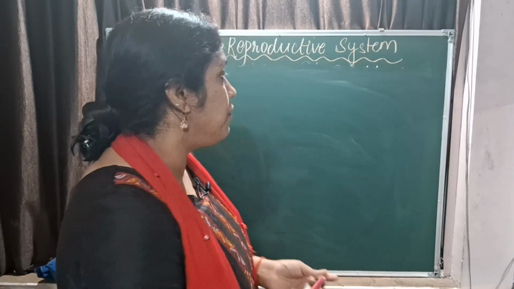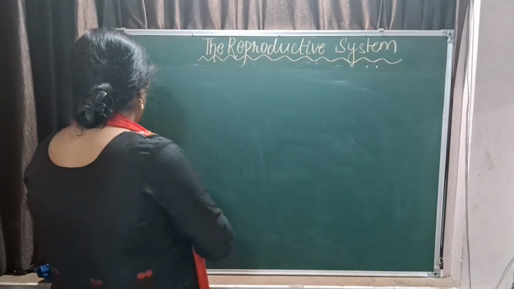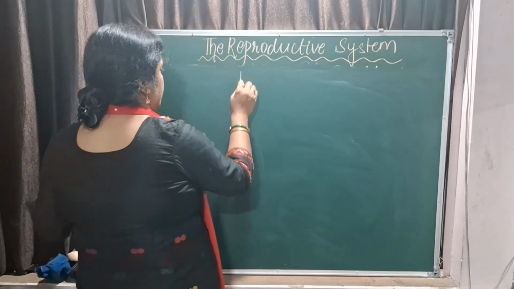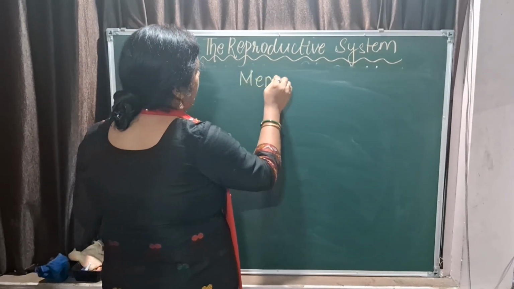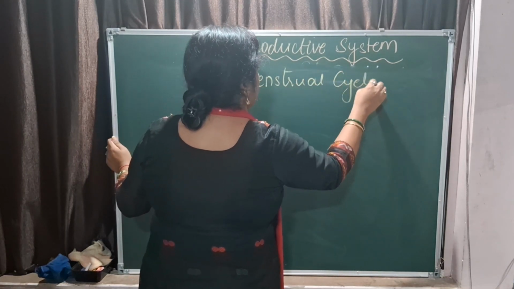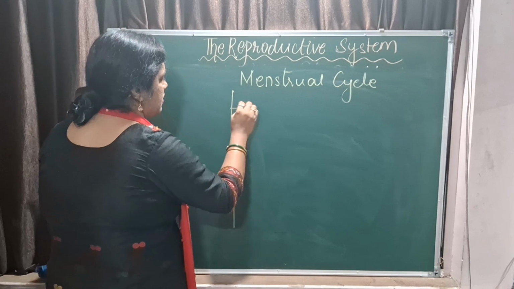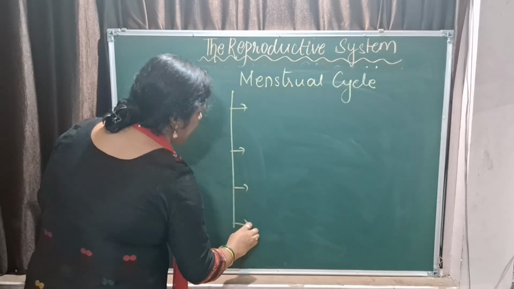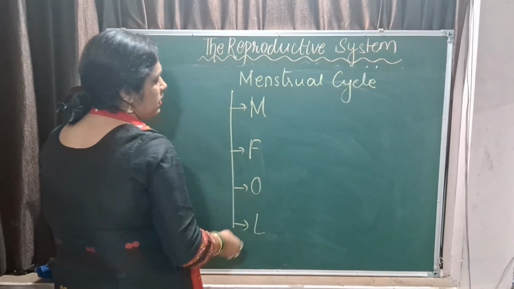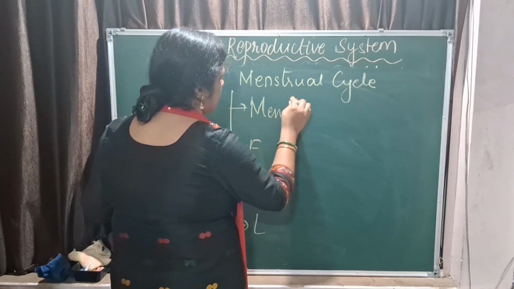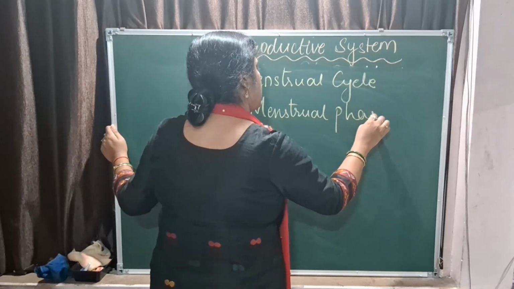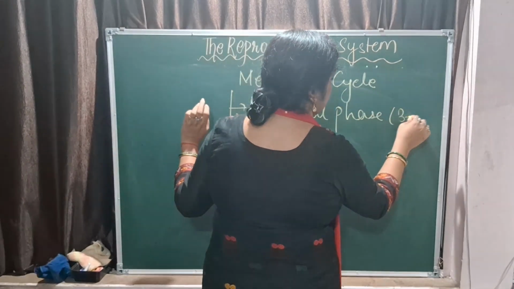So what are the different phases of the menstrual cycle? This question can be asked in the exam, arranged in logical sequence. So you have the menstrual cycle. The menstrual cycle has 4 phases, children. You have to remember this, okay? M-FOL. M-FOL. What is M-FOL? The menstrual phase, that is around 3 to 5 days.